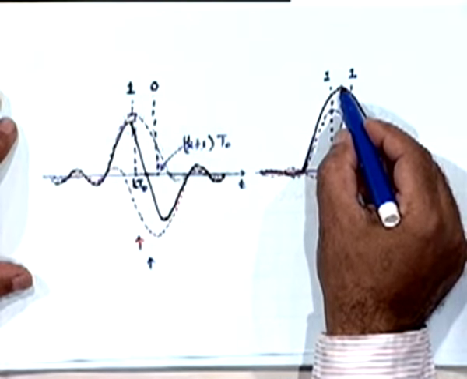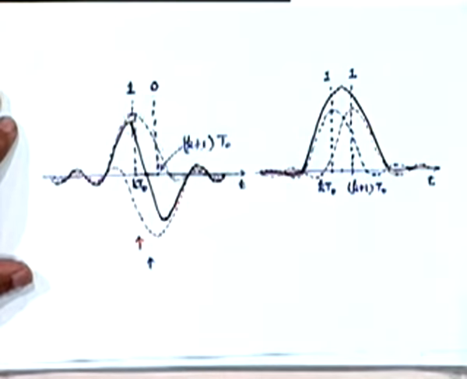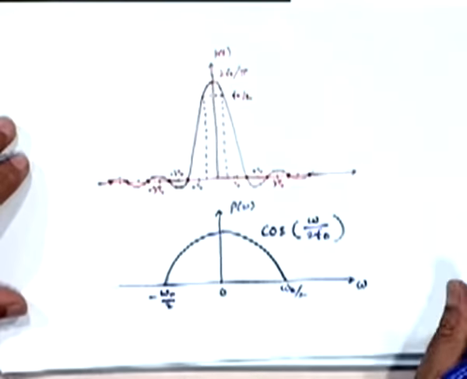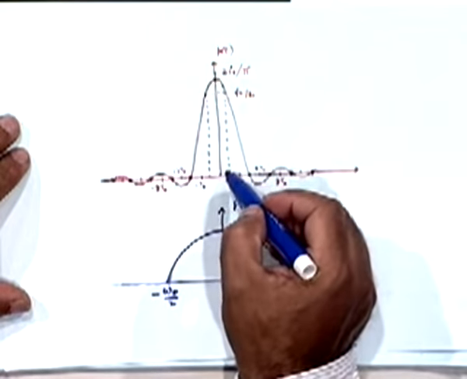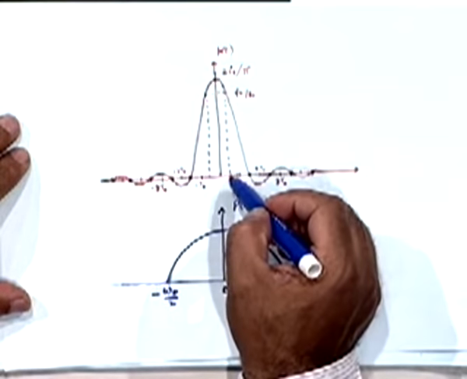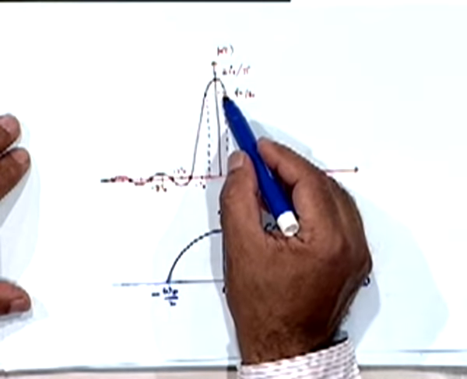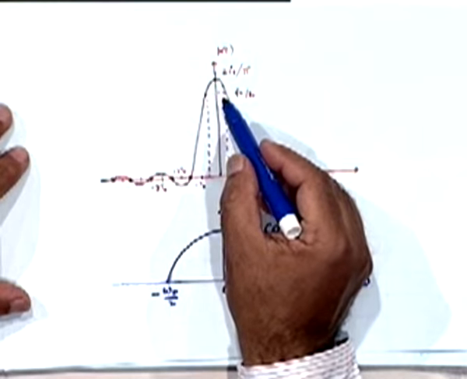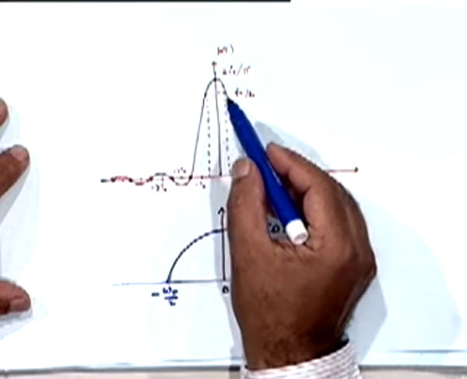So how are they f0 by 2? I didn't go through the maths of that. That will come if you evaluate that function at t0 by 2. You will find that the function reduces to f0 by 2. I skipped a bit of algebra.